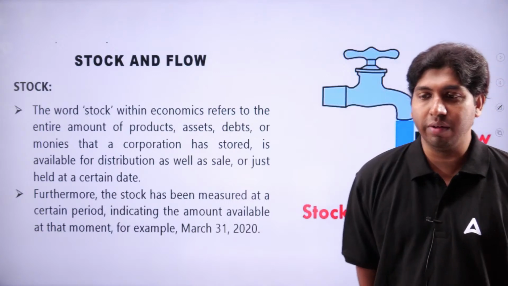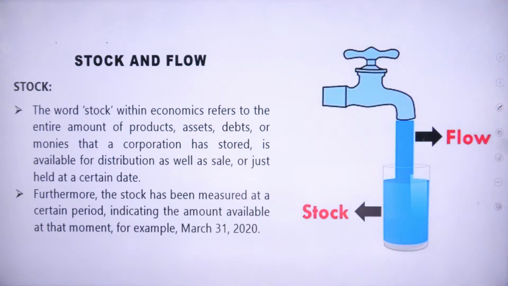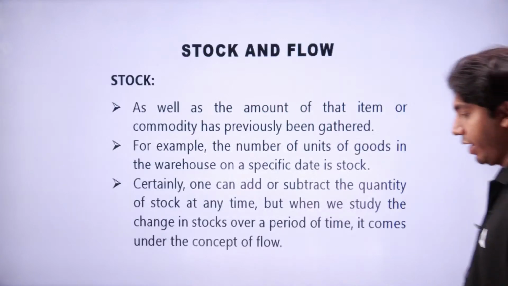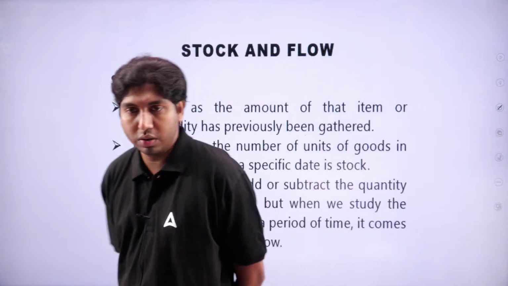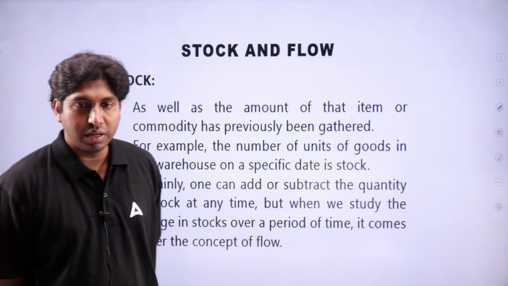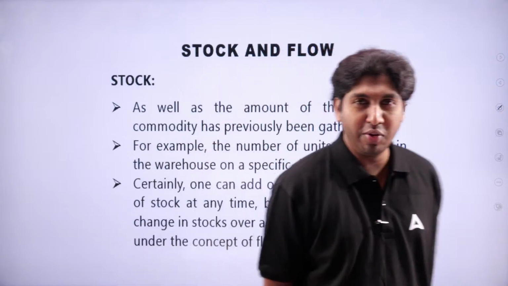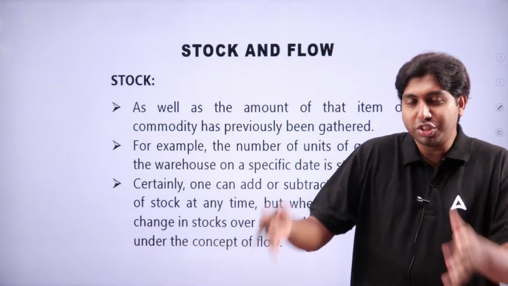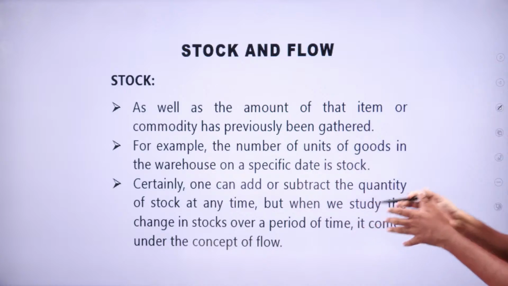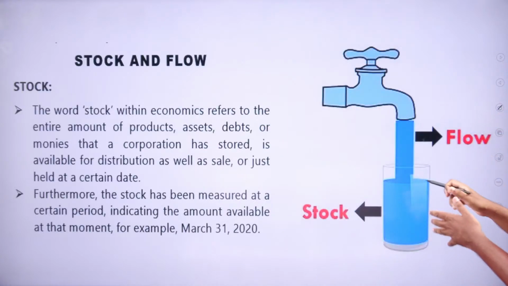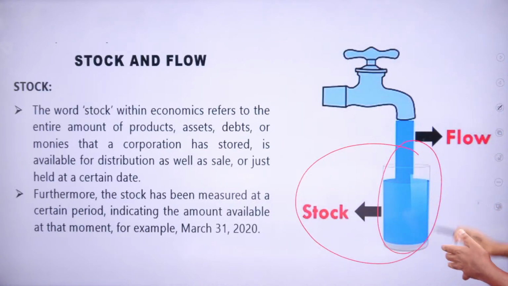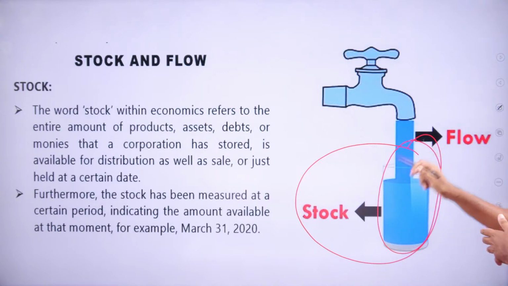So, what is the amount available? Stock. That is the amount of the item, how much is available, because it is stored. Here water is stored in this glass. It is already there, kept inside this glass.